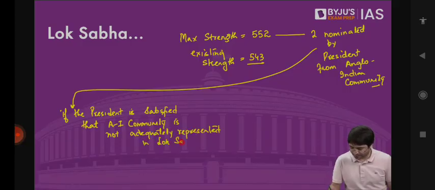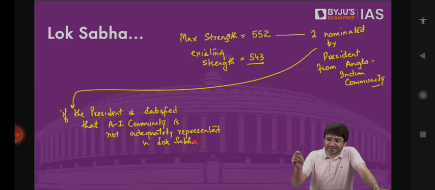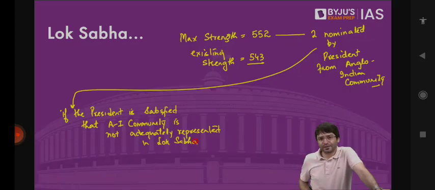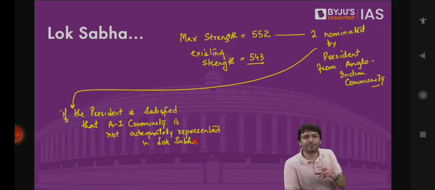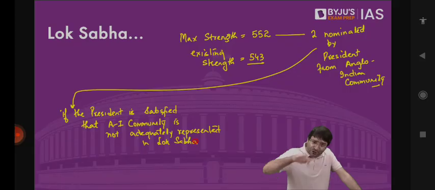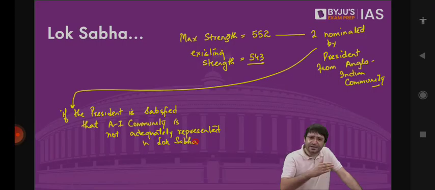We discussed in Rajya Sabha there is no reservation for SCs and STs. But in Lok Sabha, there is reservation for SCs and STs. This reservation was meant for 10 years from the commencement of the Constitution. This is where many people have doubts. They assume that reservation in jobs, reservation in educational institutions for SCs and STs, was meant to be for 10 years. No, there was no limit there. But this political reservation, where there should be reservation for SCs and STs in Lok Sabha, in legislative assemblies, this political reservation was to continue for 10 years. But every 10 years, we keep on extending this political reservation by 10 more years.